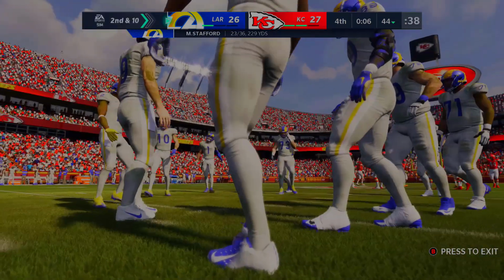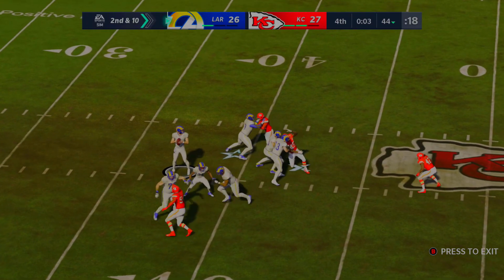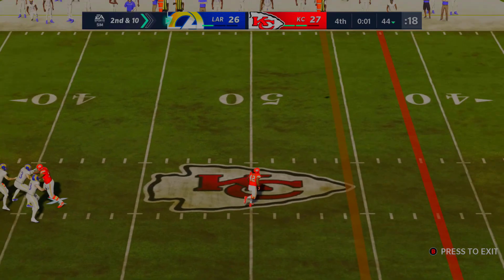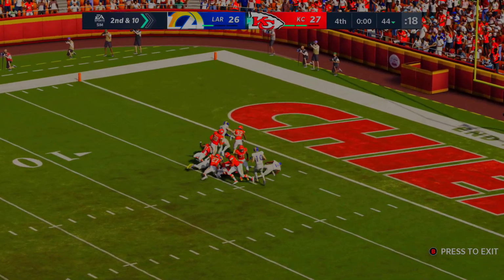It was close, and that would have been huge if the Rams could have converted there, but that was a hard catch to bring in anyways with 3 defenders on him. Last play of the game for the Rams, and it's going to make it to the end zone into a dog pile, and it's going to end on an interception.